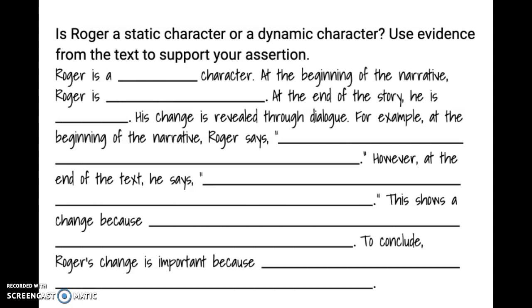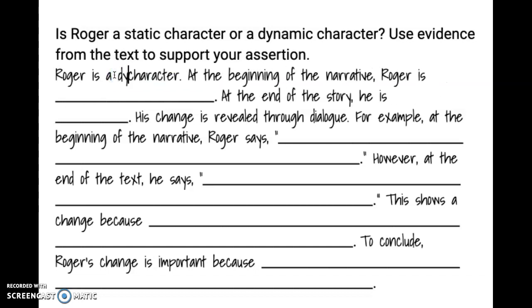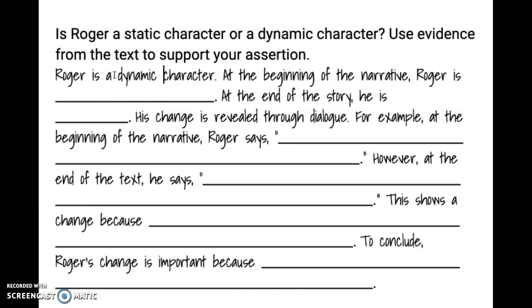This question asks, is Roger a static character or a dynamic character? Use evidence from the text to support your assertion. So, thinking about this question, I know that what it's really asking is, does Roger change? Well, we know that Roger does change during the text, so we can go ahead and fill this one in. Roger is a dynamic character.